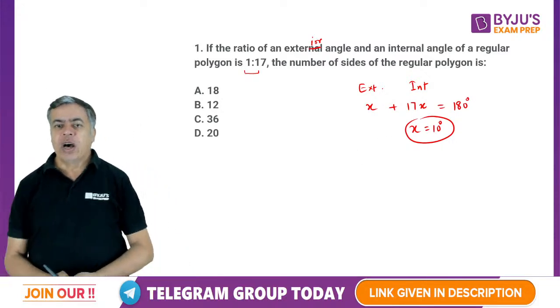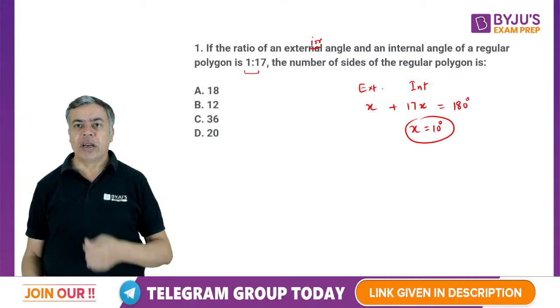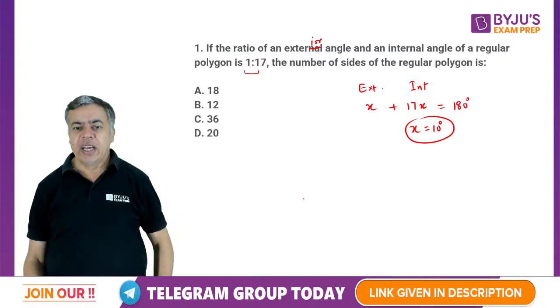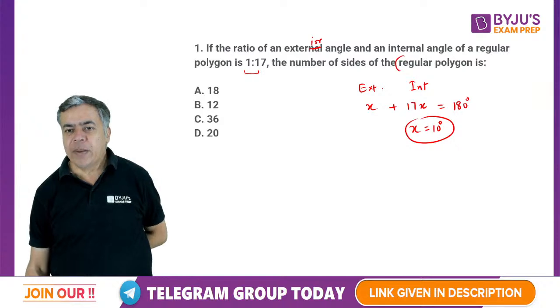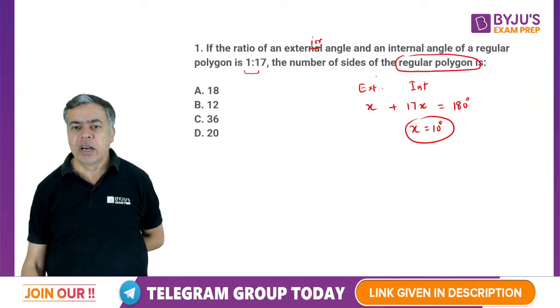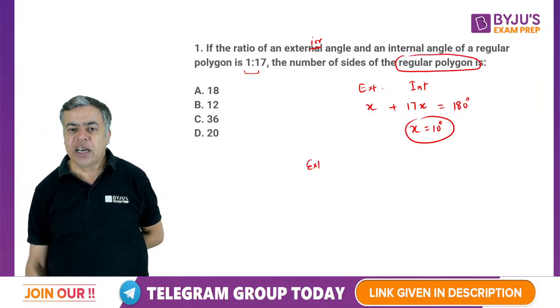Now the number of sides of the regular polygon. For a regular polygon, each exterior angle is 360 degrees divided by the number of sides.